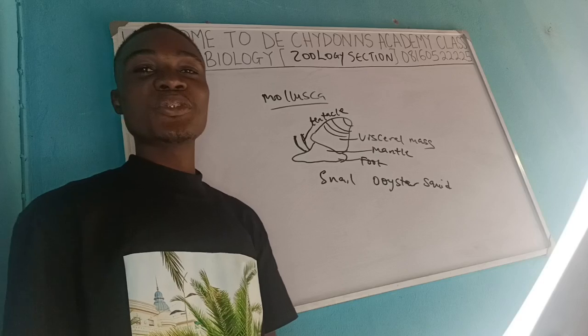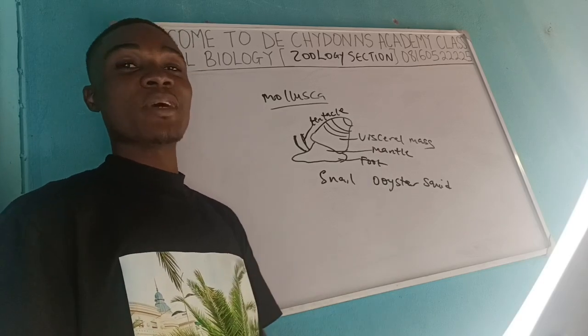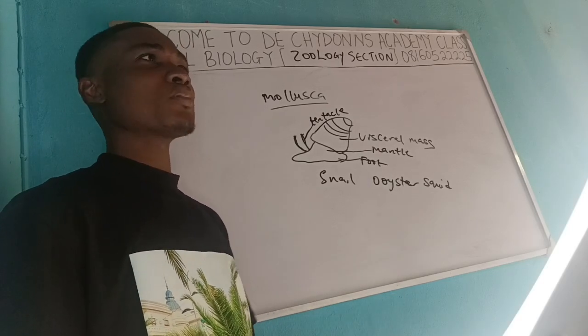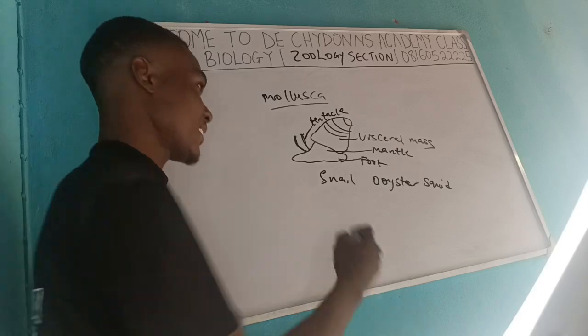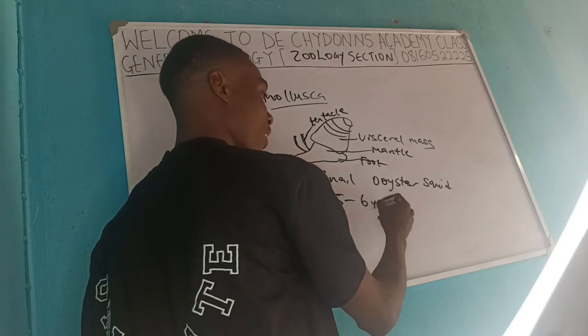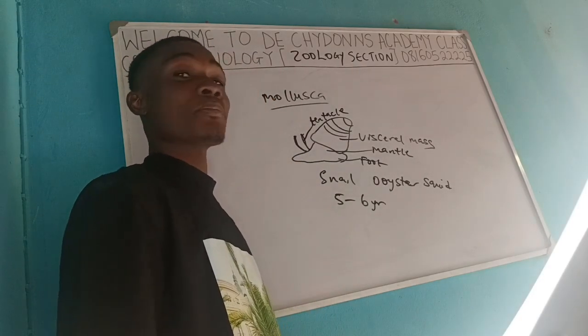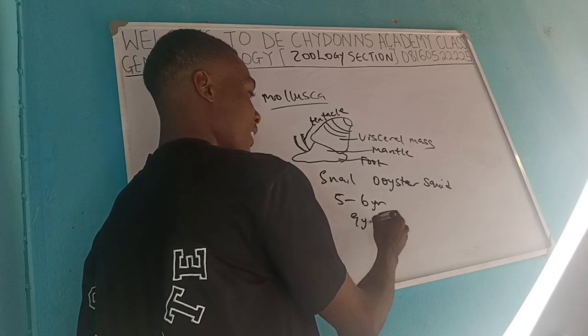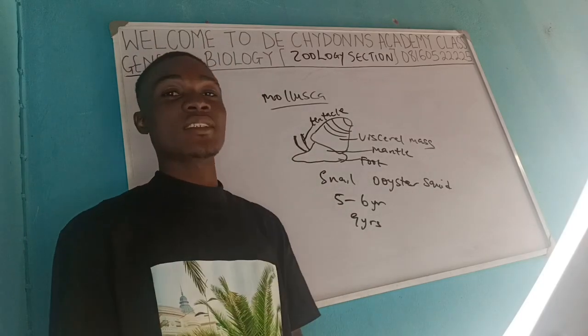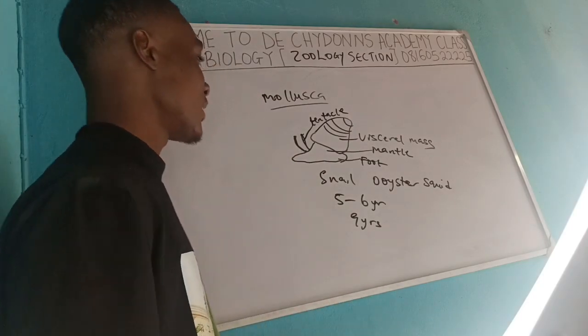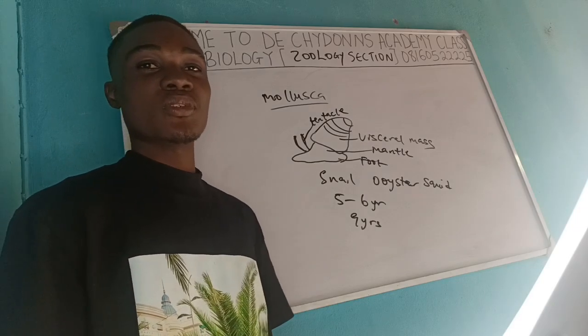It will be desirable that you know that this particular organism may live up to 5 or 6 years. Their lifespan is usually 5 or 6 years, and at maximum you'll be seeing something like 9 years. So they may not exist more than 9 years. This is how nature just placed them to be.